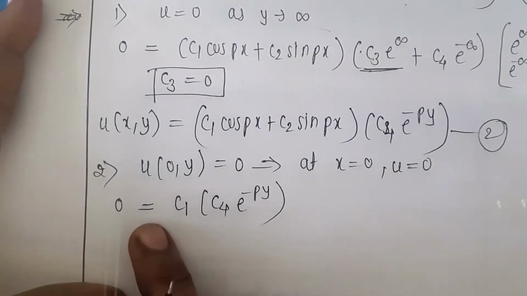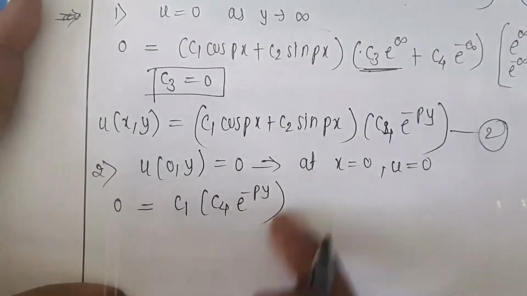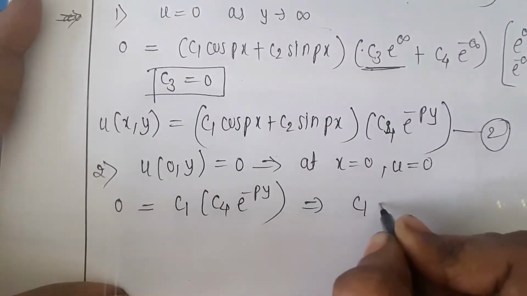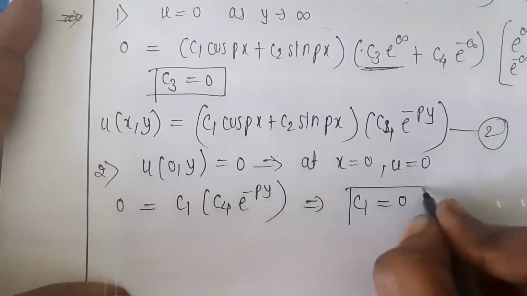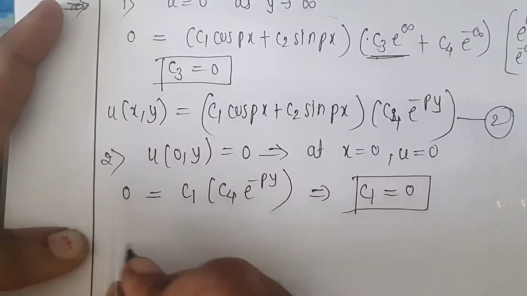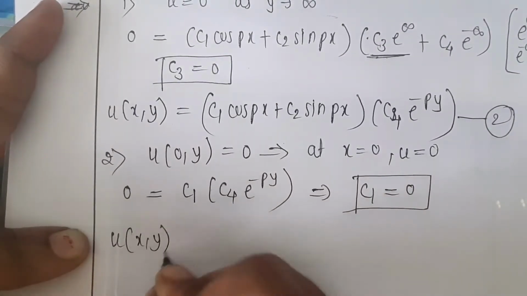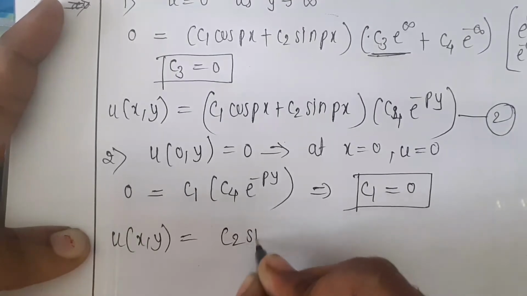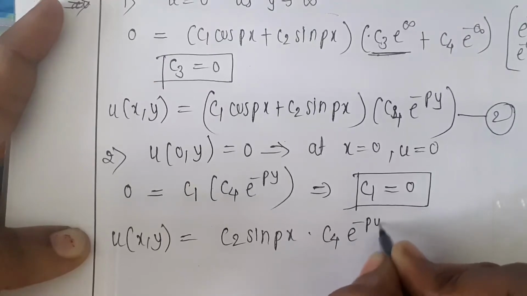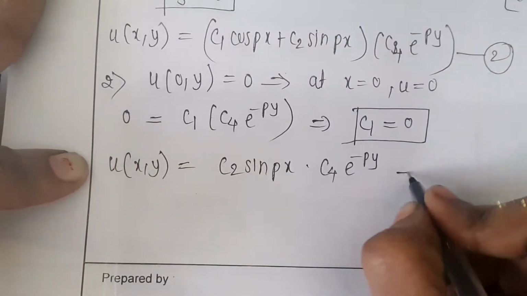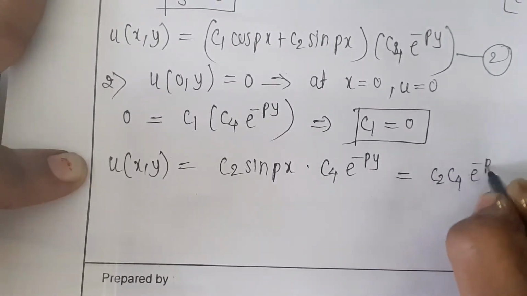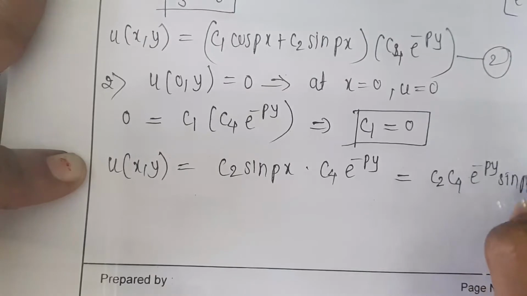So which term will be 0? This cannot be 0. If this is 0, then the whole solution becomes 0. So that's why only the C1 value becomes 0. So C1 is equal to 0 we obtained. Put this C1 value in equation number 2. So we get the solution u of xy is equal to C2 multiplied by sin px into C4 e to the power minus py. Now we have two constants left, so we can write it as C2 into C4 e to the power minus py multiplied by sin px.